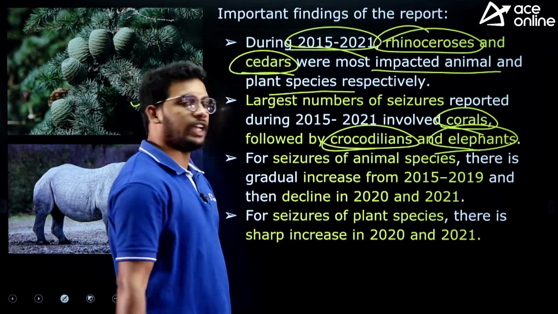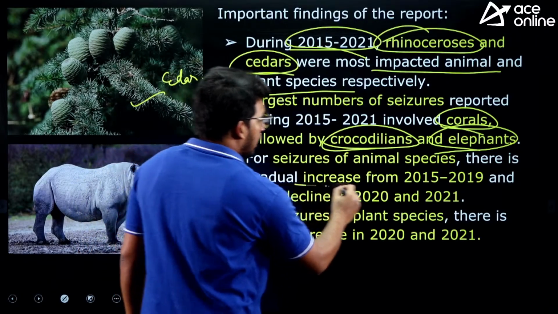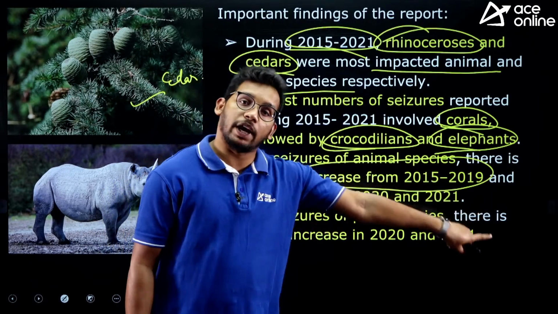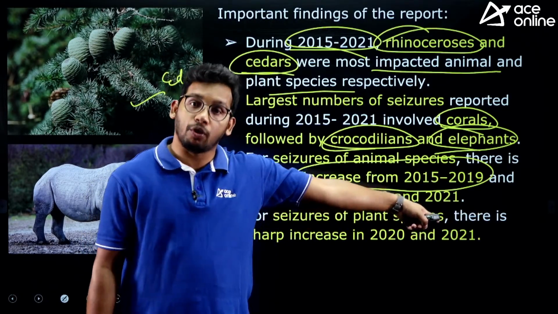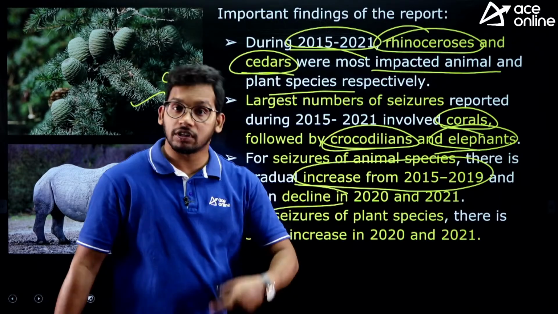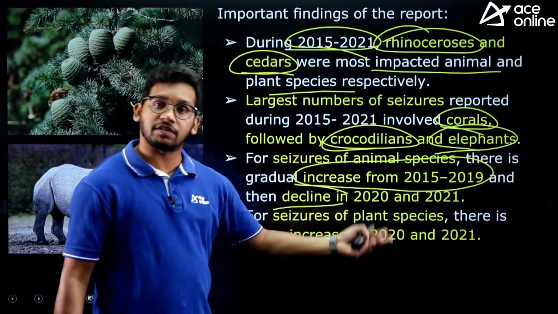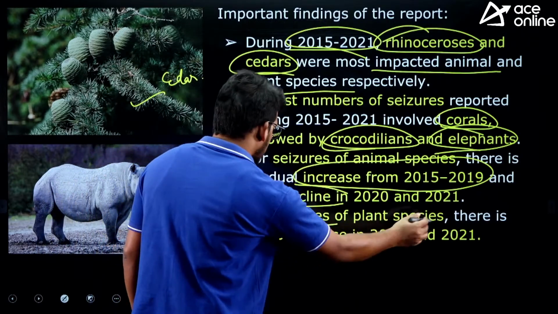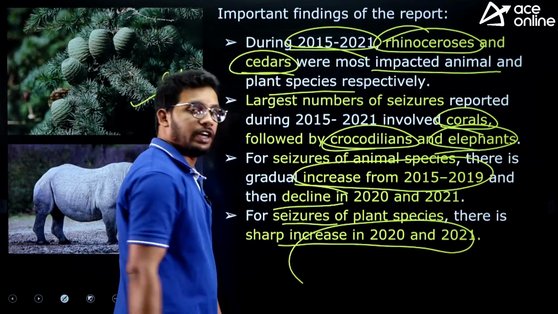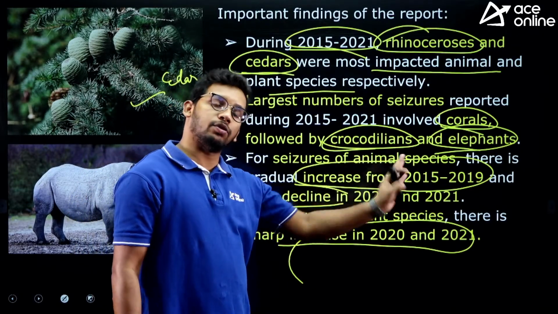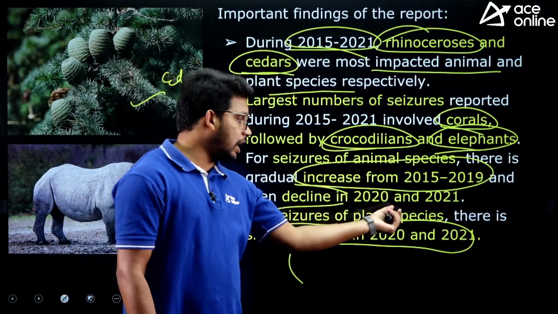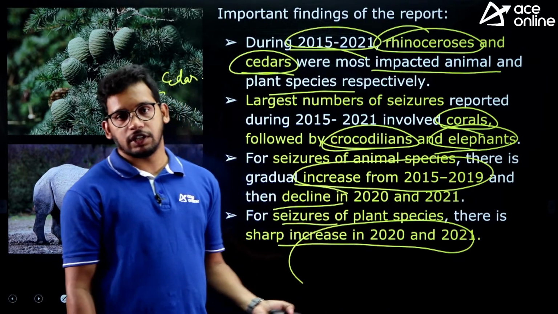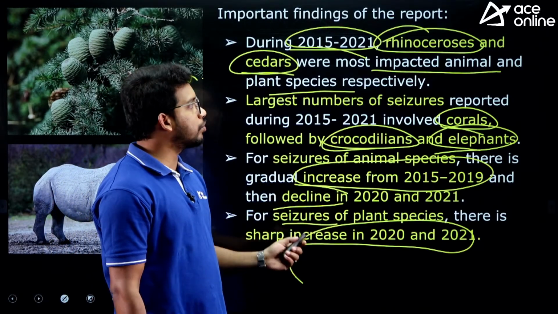And the report also says there is an increase in the seizure of animals from 2015 to 2019, but in 2020-21, the COVID years, there was a decline, because of lack of trade. But this is reverse for plants, because plants are not the causative factors. So for plants, there is a sharp increase between 2020 and 21. For animals, seizures increased from 2015 to 2019, but they reduced during the COVID years. But for plants, there were more seizures in the COVID years. So these are the report's observations.